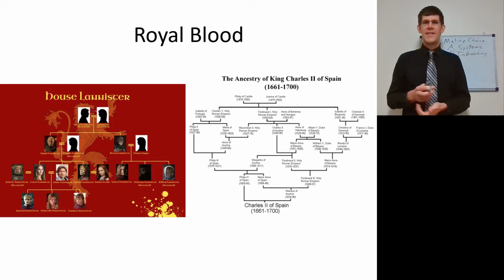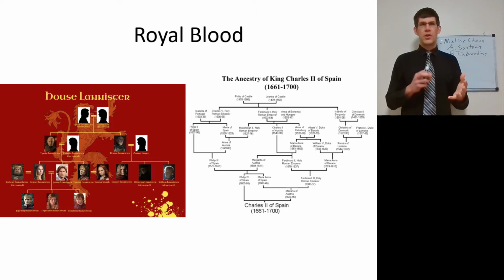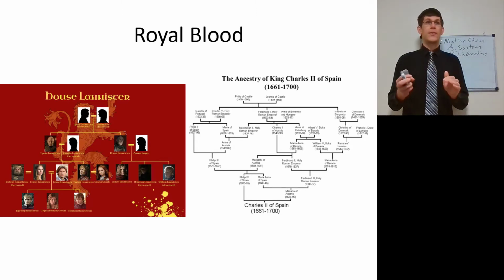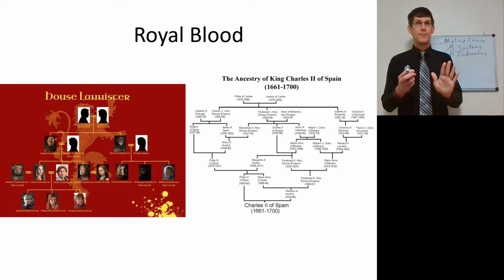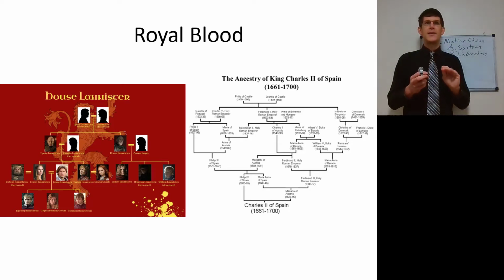Anyway, you can see here the ancestry of King Charles II of Spain and how a large amount of inbreeding occurred with the Habsburgs. Now, of course, you may also remember the dynastic relationships of Habsburgs to other various royal houses, such as the Tudors, well, not the Tudors, they definitely didn't want that, once, didn't end well, and the Bourbons and all of that, where the Habsburgs wanted to maintain their claims to the certain lands that they had secure through marriage and intermarriage, which was a ridiculous way of doing things that ended up with Charles II of Spain.